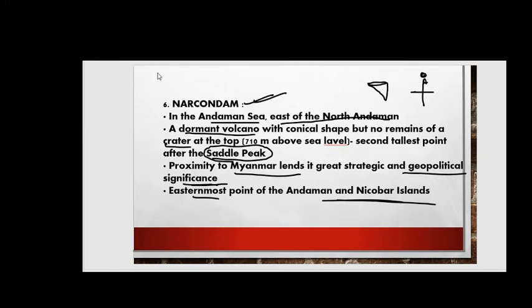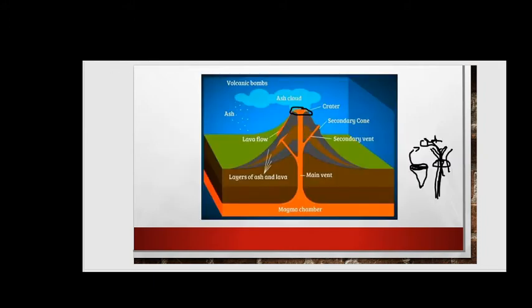I have talked about the crater, so we will see some other terms regarding that. Whenever the hole is formed, it is called a crater. The magma which comes out from the main chamber is called the main vent, and it will go to other subsidiaries also, so it will be called a secondary vent, right, friends? After coming outside it will form a layer, so it is called a secondary cone. Whenever it comes out, some ash will be formed, so it is called ash and ash clouds.